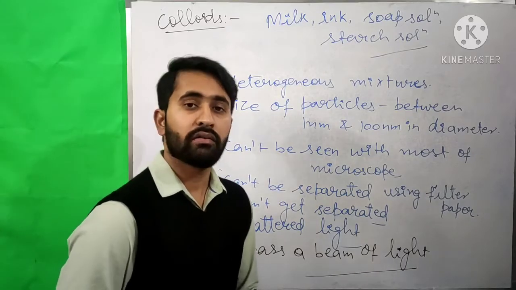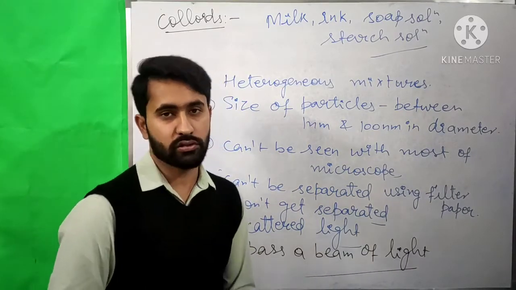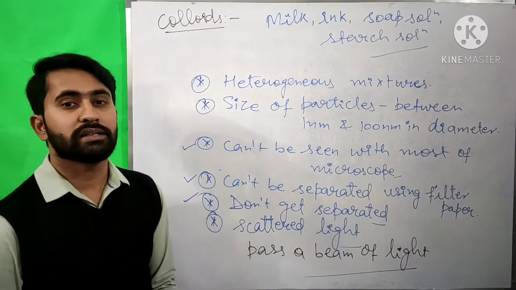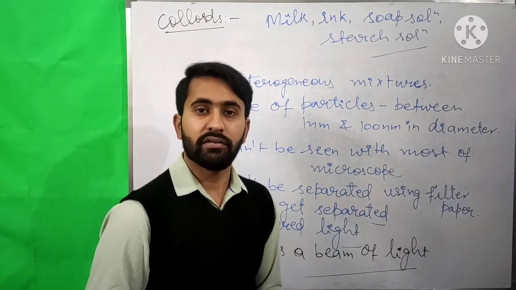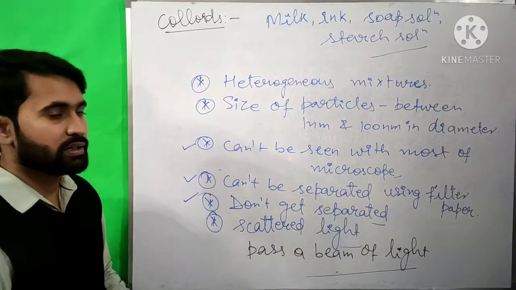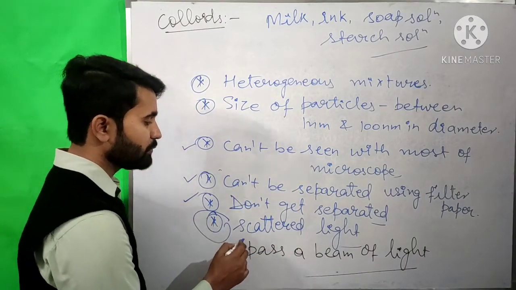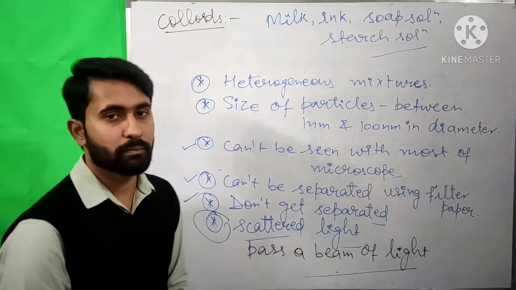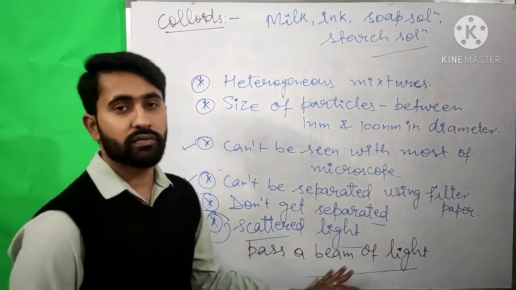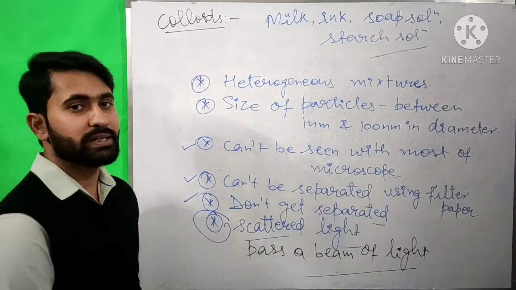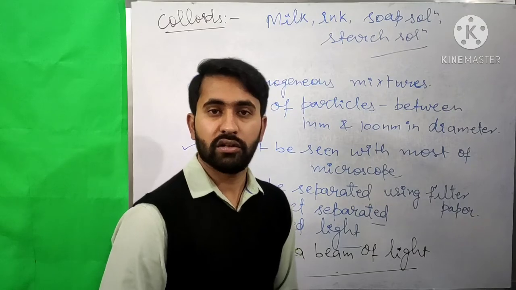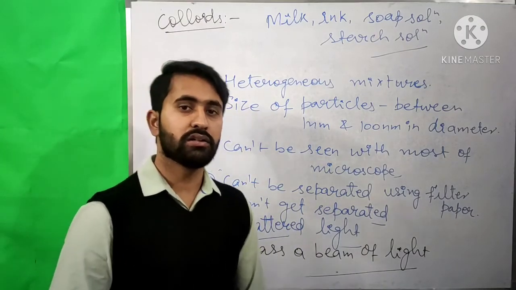So what will happen when the beam of light passes through a solution? The solution does not scatter the beam of light, which means it does not make the beam visible. But when the beam of light is passed through a colloid, the colloid scatters the beam of light, which means it will make the path of the light visible. So the one which makes the path of light visible is a colloid, and the one which does not is a true solution.